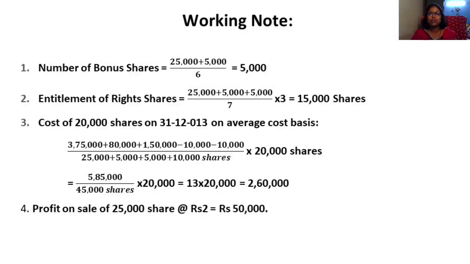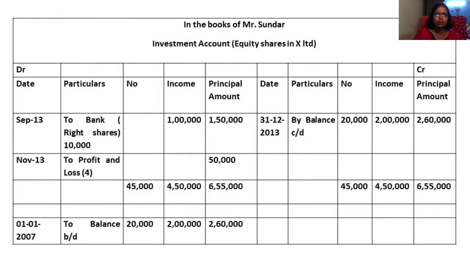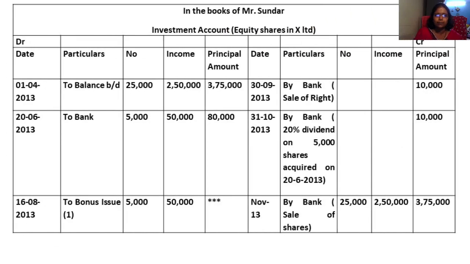See the bonus share calculation. Number of bonus shares is equal to 25,000, that is the starting one, plus 5,000 divided by 6. So what is the number of bonus shares? 5,000. So that 5,000 only we have posted right here. 5,000 at the rate of 10, so 50,000. Principal amount nothing will come.